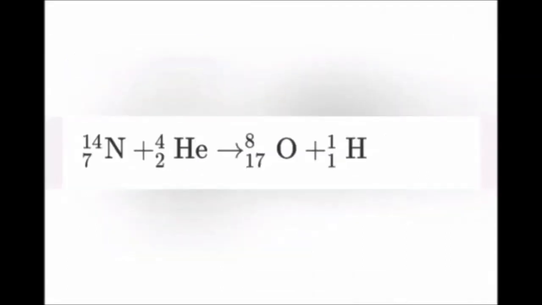This is an example of artificial transmutation. On the left hand side, we take a nitrogen atom as reactant. It is bombarded with an alpha particle and converted into an oxygen atom. The nitrogen atom is wholly converted into an oxygen atom; the nucleus of one atom is converted into the nucleus of another atom.